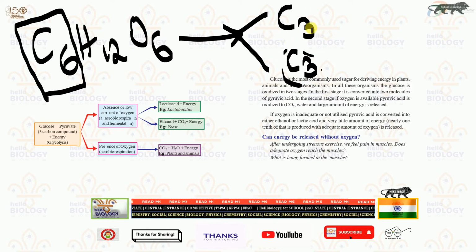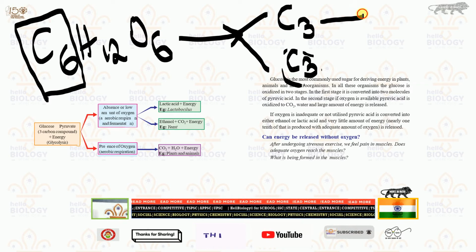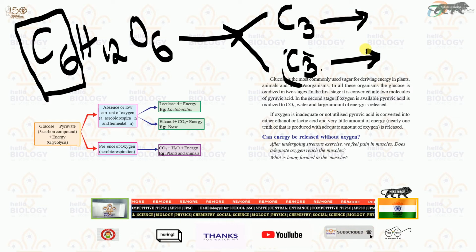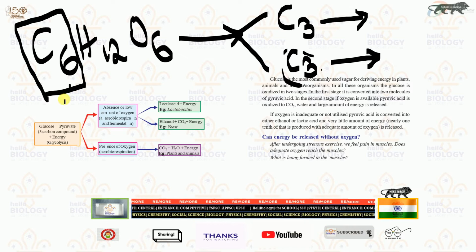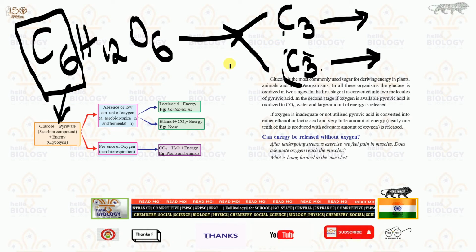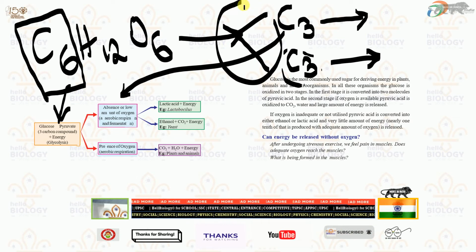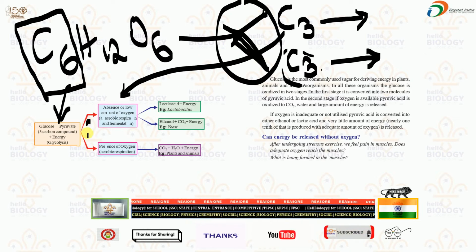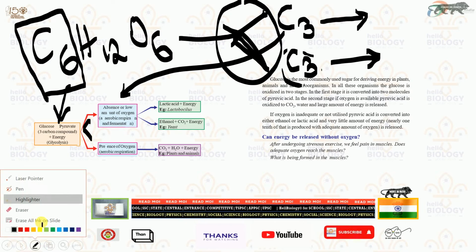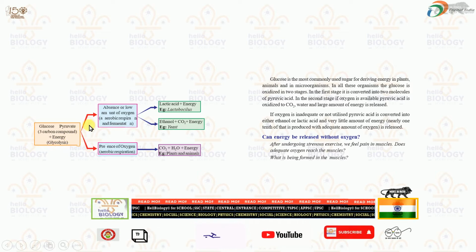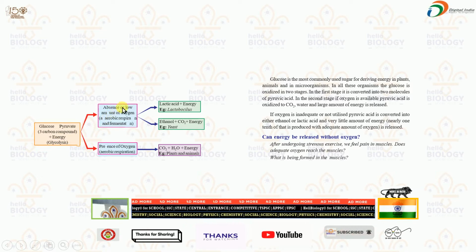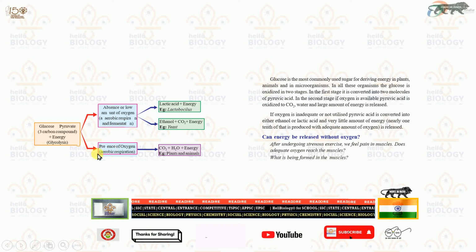Depending upon the availability or absence of oxygen, it performs differently. Here is this part, and this part. So the glucose pyruvate 3-carbon compound will convert differently due to absence or presence of oxygen.